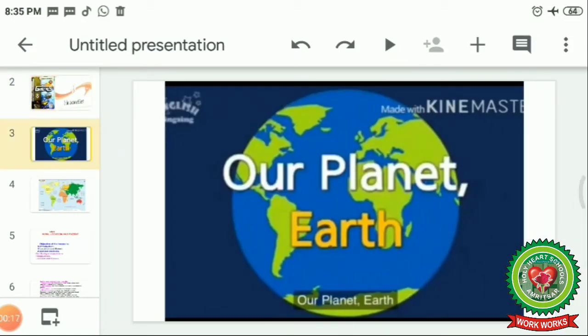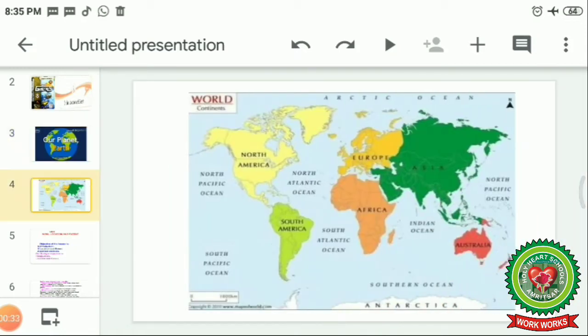Now, children, this is our planet Earth on which we all live. And this planet has all the unique features needed for human beings and animals to live on. Now, the next picture shows Earth on a flat surface, and you can see there are blue colored parts and some parts colored with different colors. The parts colored with blue are known as the oceans, and these are the big water bodies.